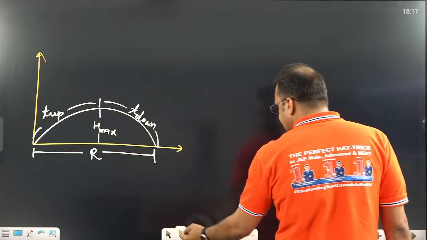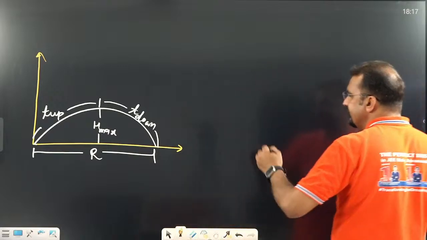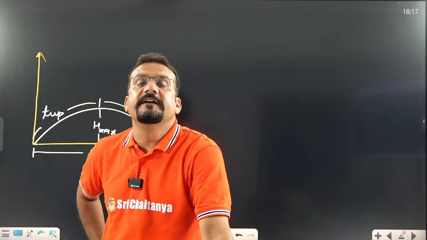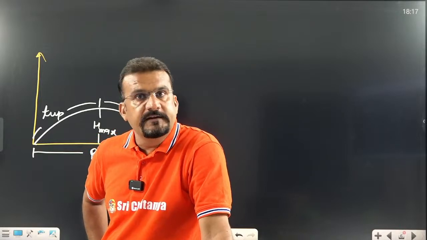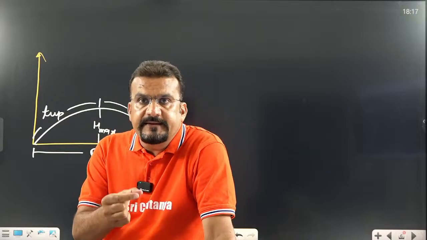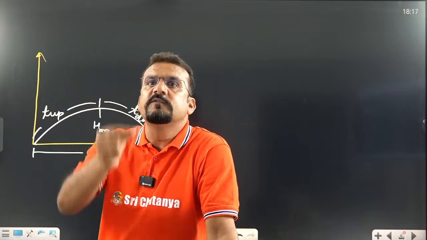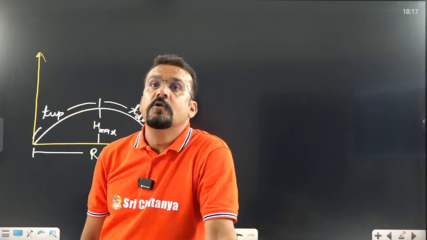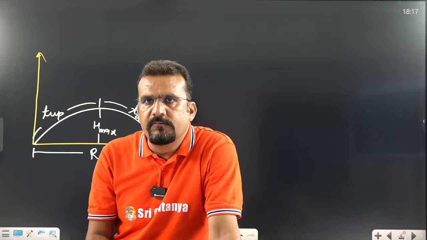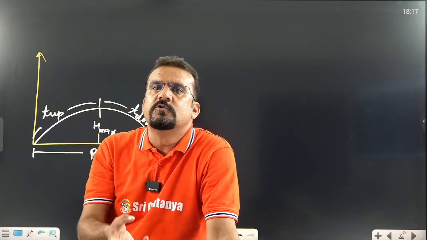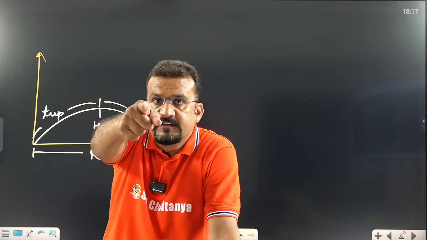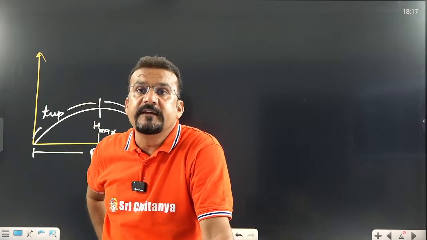That means let us discuss one by one. Are you ready? See, I am giving you some trick, some concept. Directly you can use it. Which one? Motion under gravity, you know that. So now you know that u sin theta is performing motion under gravity only. Remember that. What is the function of u sin theta? Sir, if you throw a ball with a speed u sin theta, it goes up, at one point it will be 0, and then it comes back. What was the time taken in this process?